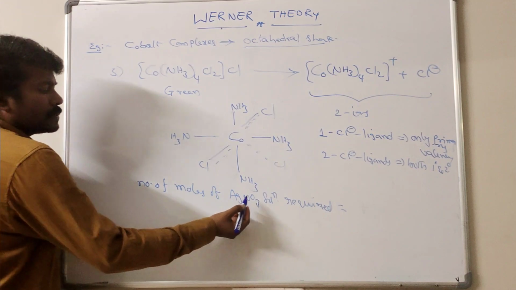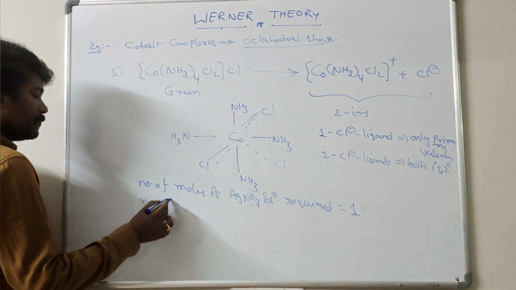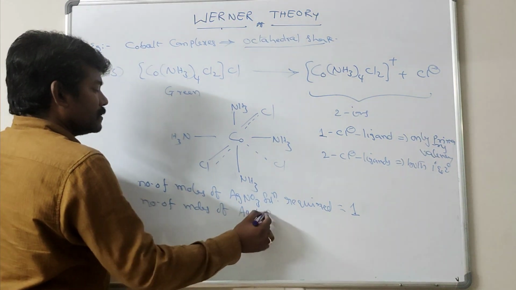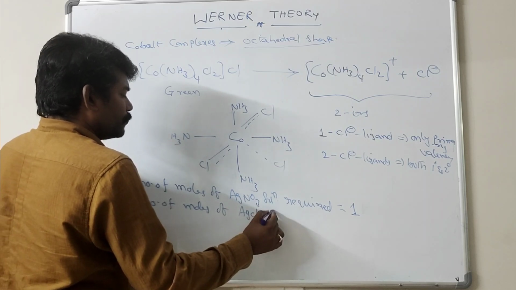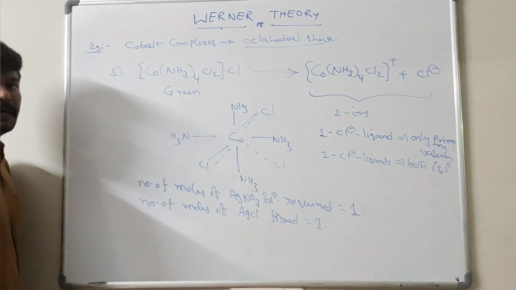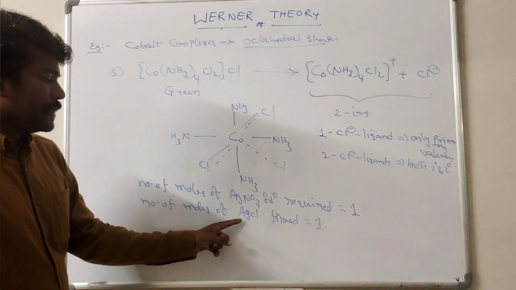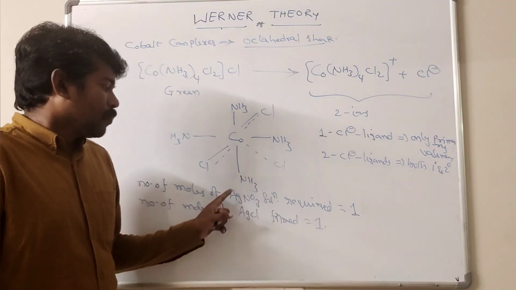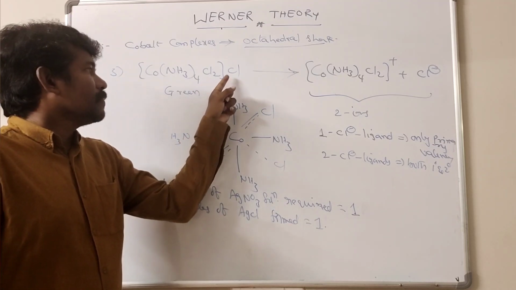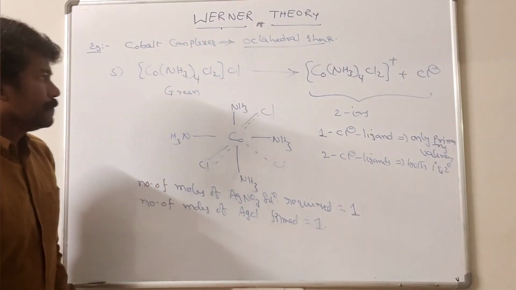So the number of moles of AgNO3 solution required is equal to 1, and the number of moles of silver chloride AgCl precipitate formed is equal to 1. On the basis of this reaction with silver nitrate, only 1 mole of AgCl is formed, which reveals that only 1 mole of Cl minus ions is present in the aqueous solution.